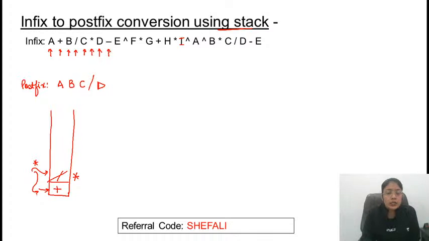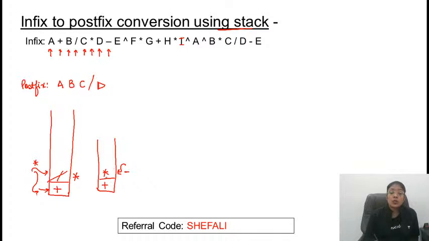Increment the input pointer. Now we are getting an operator. The operator will be compared. What are the stack contents now? Currently it's multiplication, so minus will be compared with multiplication. Minus has lower priority than multiplication. If a lower priority operator is coming on top of a higher priority one, that is not allowed, right?